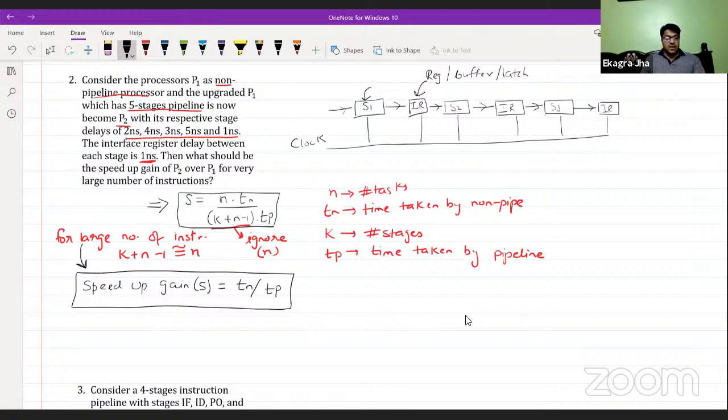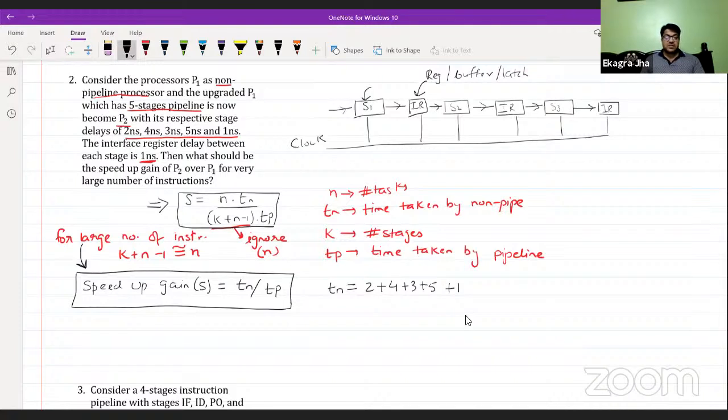Fine. Now, how are you going to calculate these two values? So let me do this calculation here. Time taken by the non-pipeline is actually equal to, because every program is going to take its own time, and you can only have one program at a time. So suppose program one goes into stage one, it is not going to be processed in a parallel, pipelined or overlapping manner in the next stage. So the total time taken in the non-pipeline will be 2 plus 4 plus 3 plus 5 plus 1, because there is no overlapping.